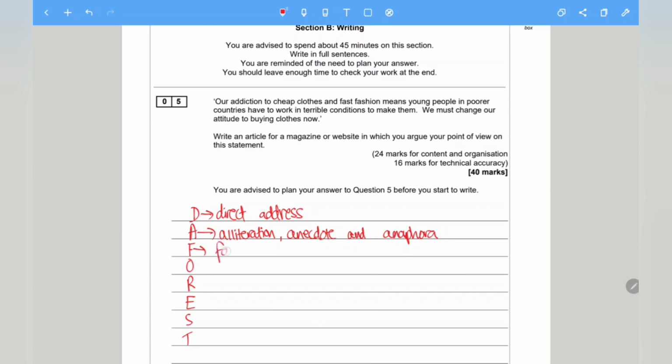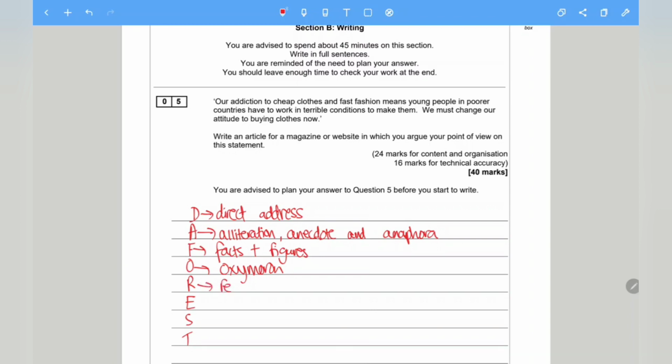F, we've got facts and figures. So facts and figures again is using true statements, okay, and figures obviously using numbers to back up your point. O is oxymoron. So oxymoron is when you have two words placed together with contrasting meanings.